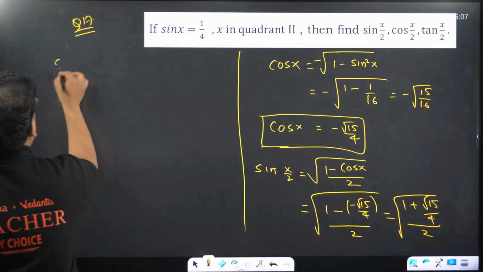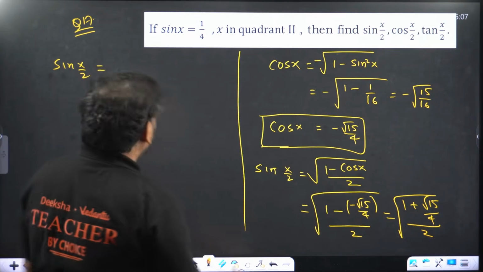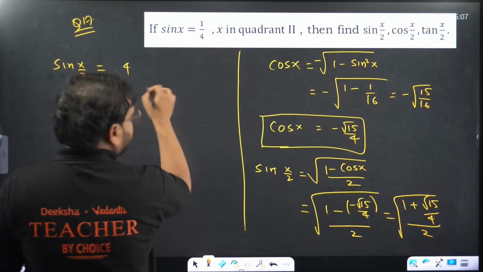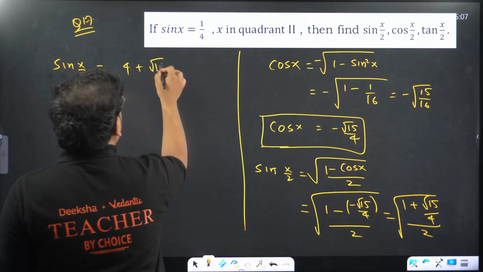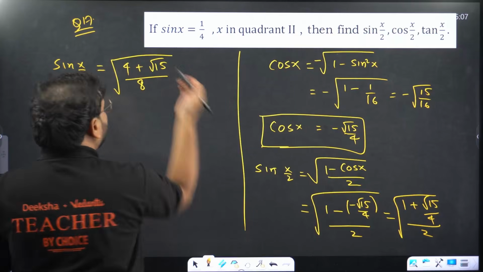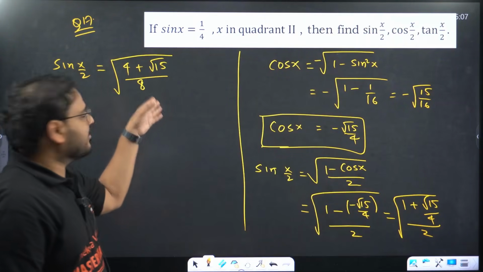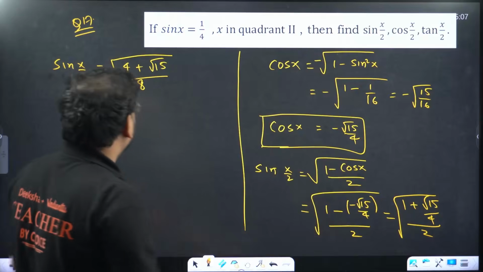So my sin x by 2 value is coming equal to, take LCM, 4 plus root 15 by 8. If you multiply 2 everywhere, it will become actually a whole square.